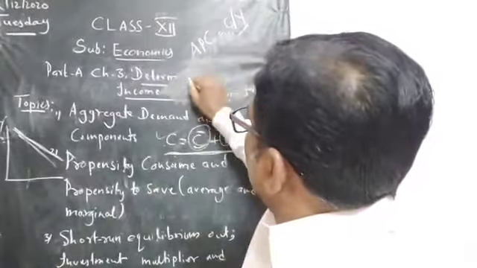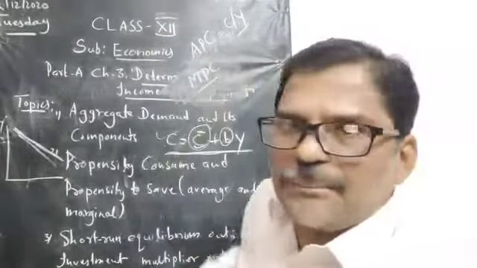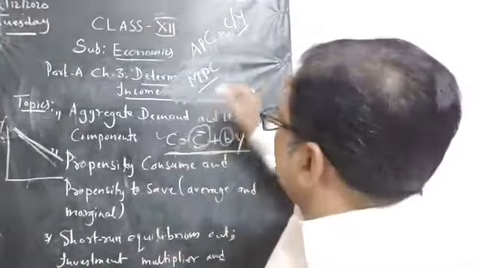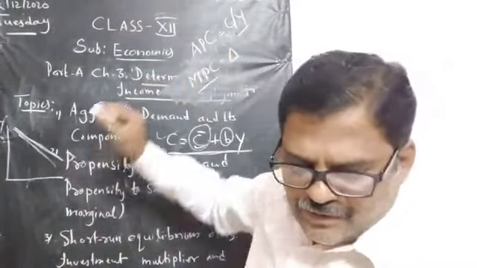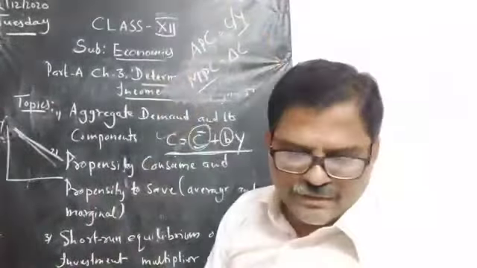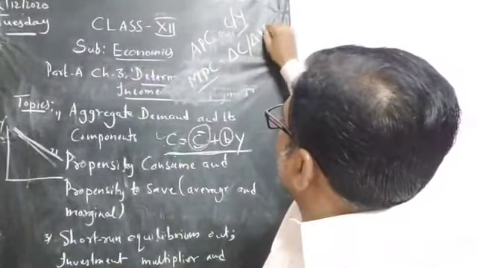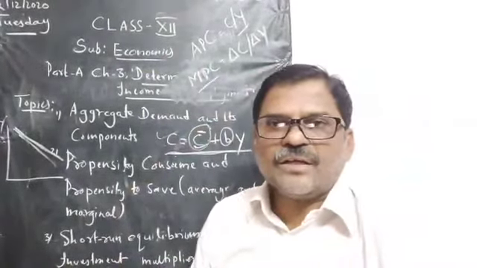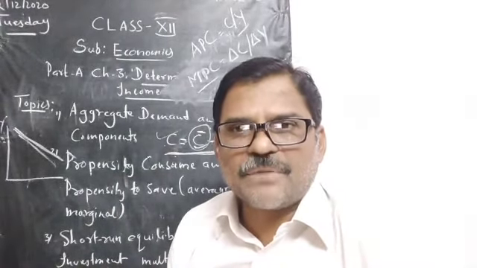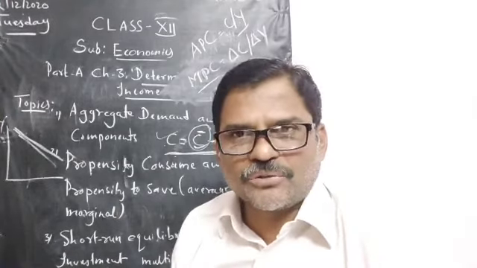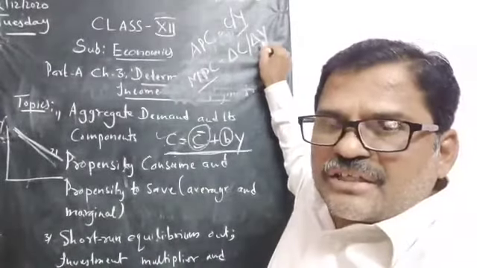MPC is equal to change in consumption divided by change in income.